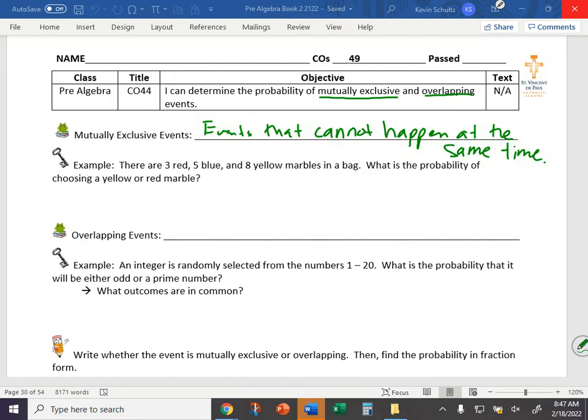For example, really every probability that you've come across so far has been mutually exclusive. There are 3 red, 5 blue, 8 yellow marbles in a bag. What is the probability of choosing a yellow or a red marble? If you reach into the bag, can you choose a yellow and a red marble at the same time? No, if you only pick one marble, you can't pick more than one color. None of these things can happen at the same time. You will pick a red, a blue, or a yellow.